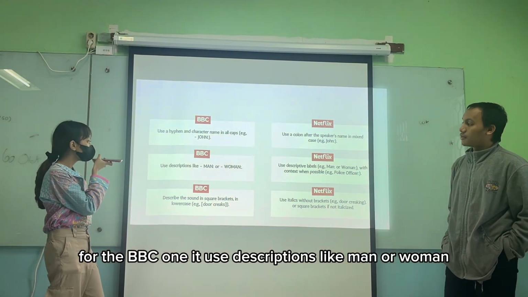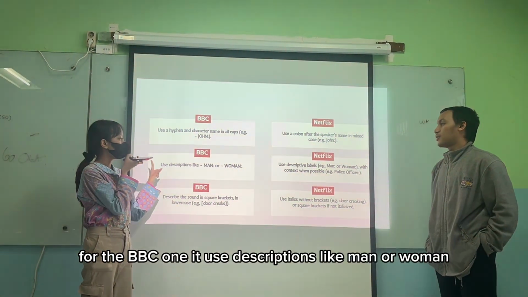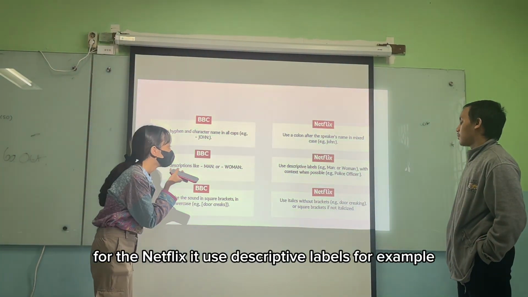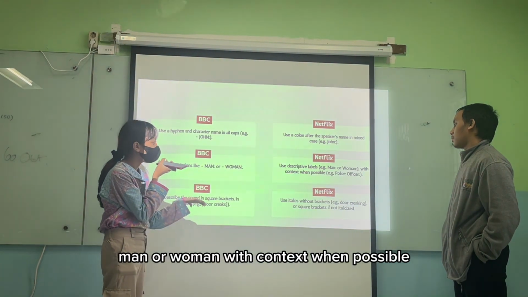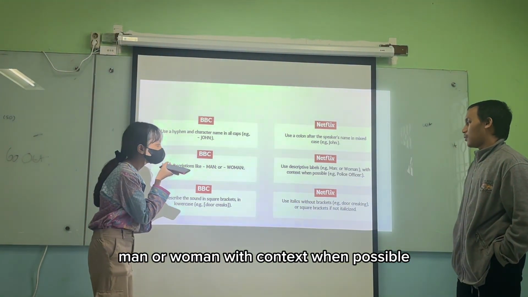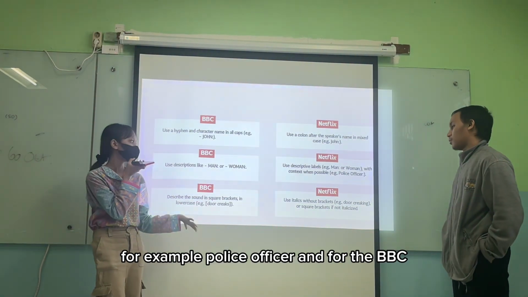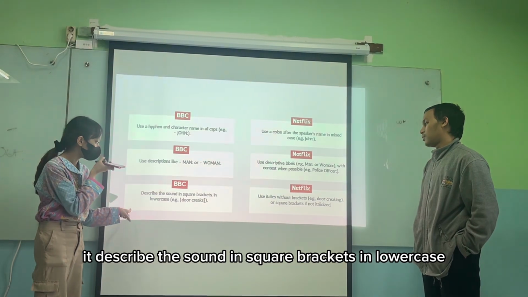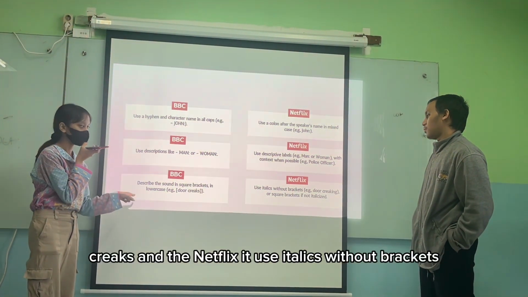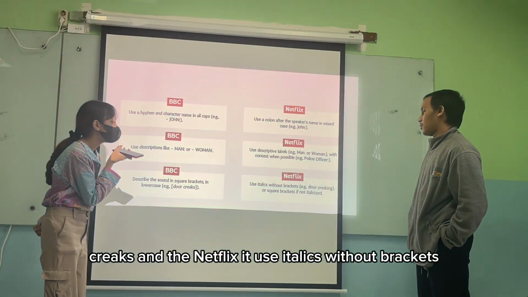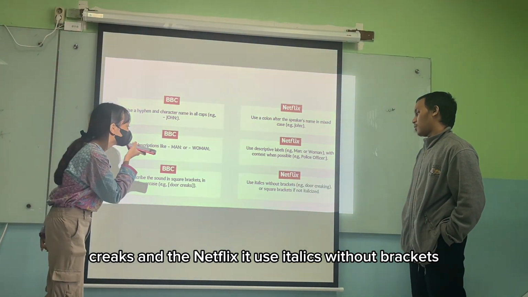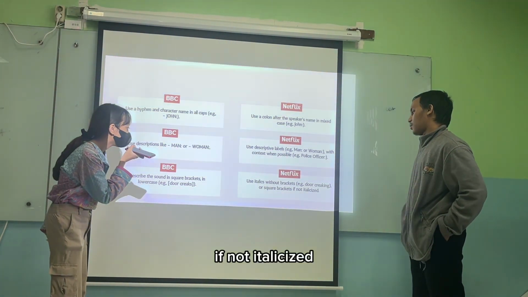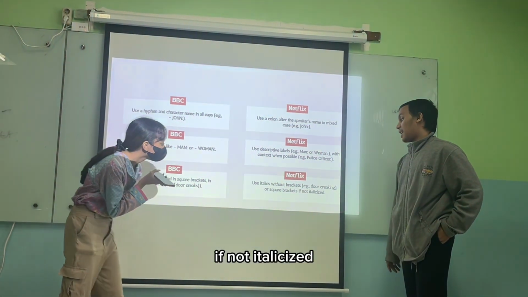For the BBC, it uses descriptions like man or woman. For Netflix, it uses descriptive labels, for example, man or woman, with context when possible, for example, police officer. And for the BBC, it describes the sound in square brackets in lowercase, example, [door creaks]. And Netflix uses italics without brackets, for example, door creaking, or square brackets if not italics.